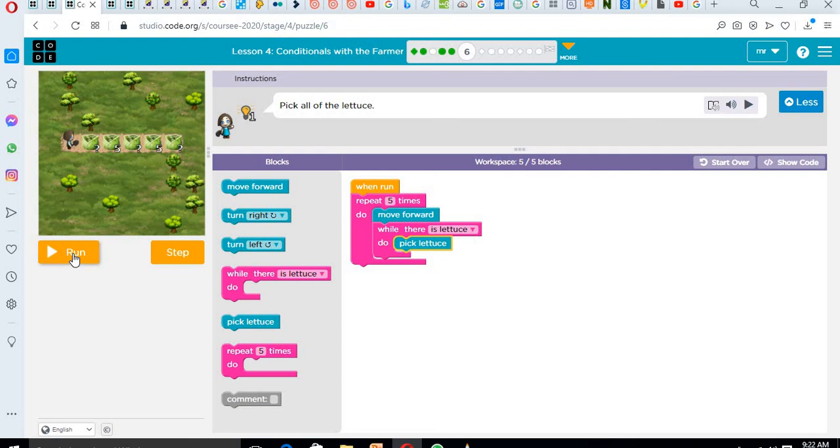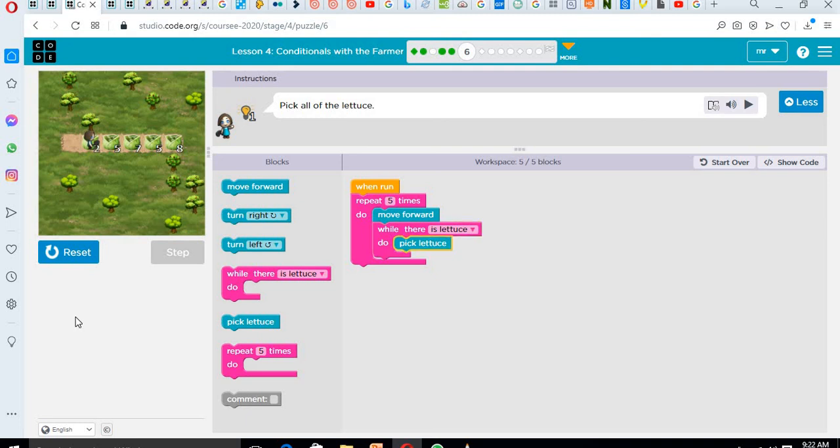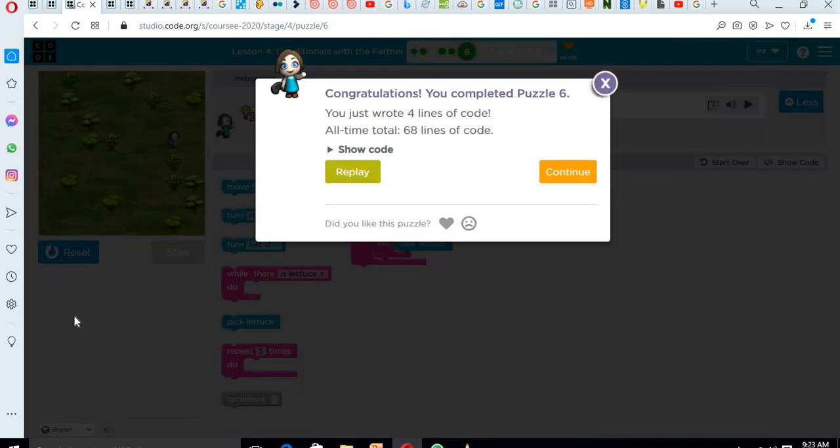So let's click on run again to see what happens. So you see, it continues to do the same command until everything is completed. No matter how many lettuce there are, it just continues to repeat because it's following a condition. While there is a lettuce, we should do this. Nice. So we're going to take some other puzzles to see what we can do with them.